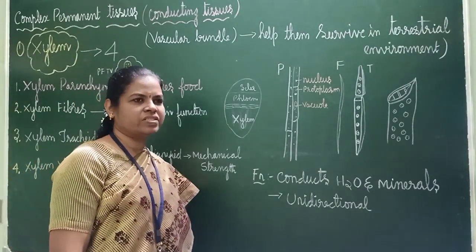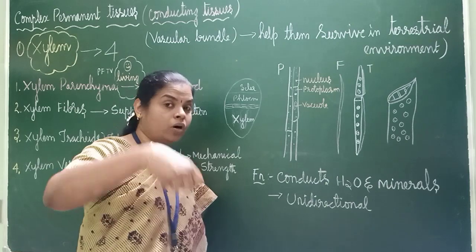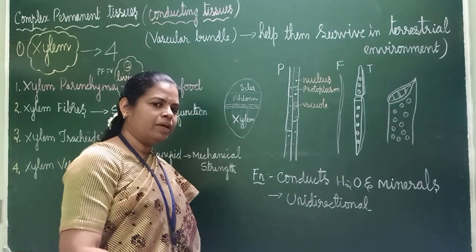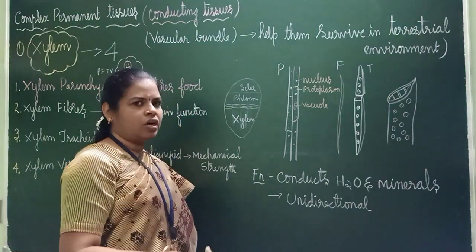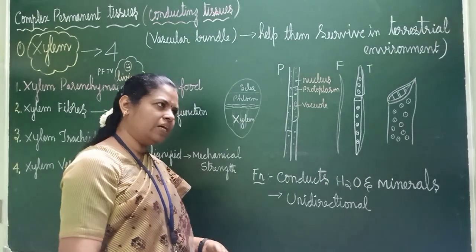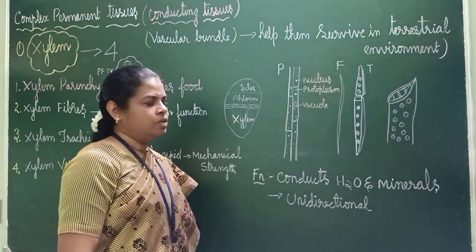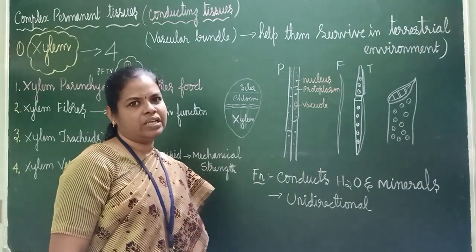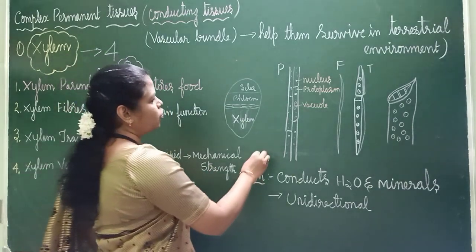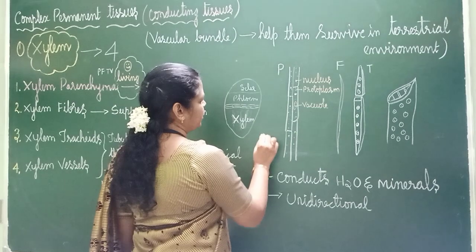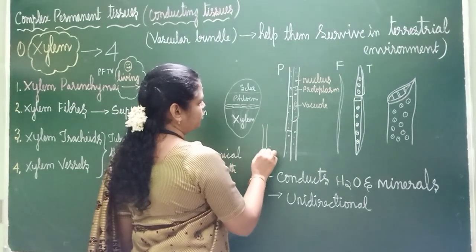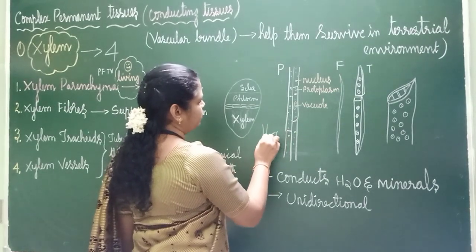From lower classes we have studied that they will help in absorbing water. No, xylem does not absorb water. So automatically water should be absorbed and it should go to all the parts of the plant. So it is unidirectional. Only in one way it will go. Water which is present here, if a plant is here, for example, roots are there, a plant is here.